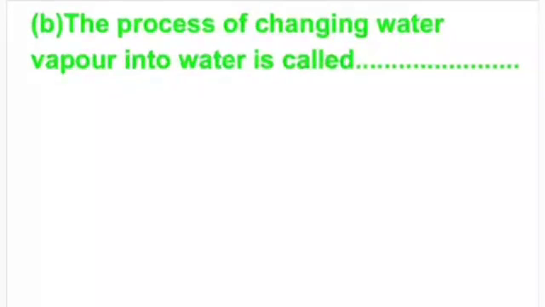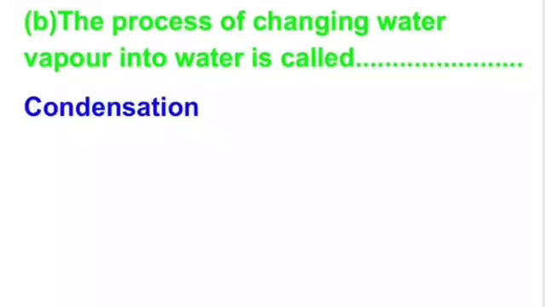B part: the process of changing water vapor into water is called dash. So the answer is, this process is called condensation. The process of changing water vapors into water is called condensation.